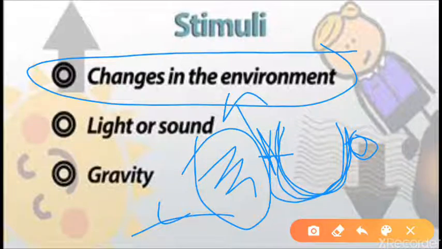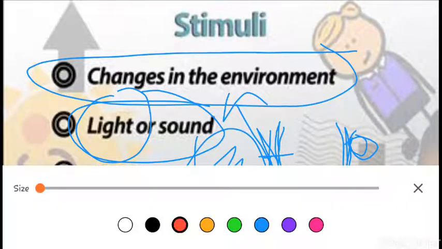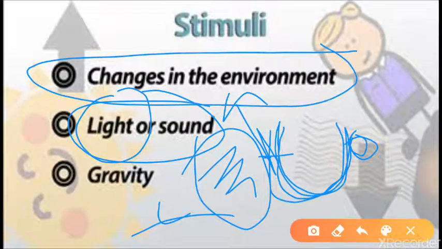If we take the example of light first: if there is a bright light in your room, how will you react if you are sleeping and the light suddenly comes on? If the light falls directly into your eye, you will close your eye, and after that you will adjust your eye. If you want a dark room but there is a little bit of light, you will change that condition.